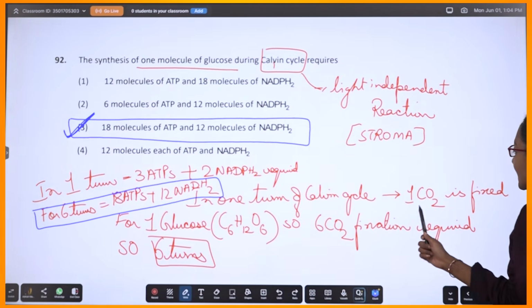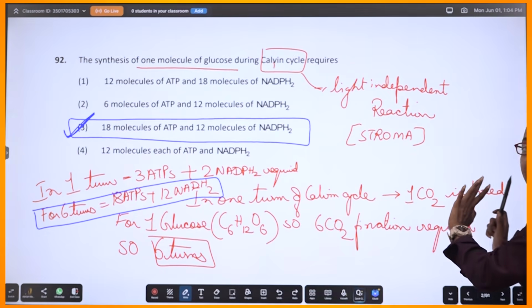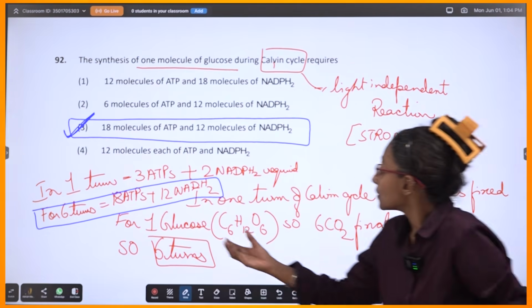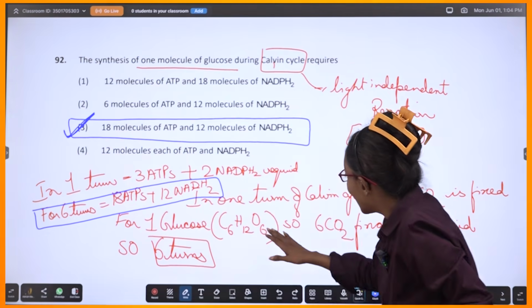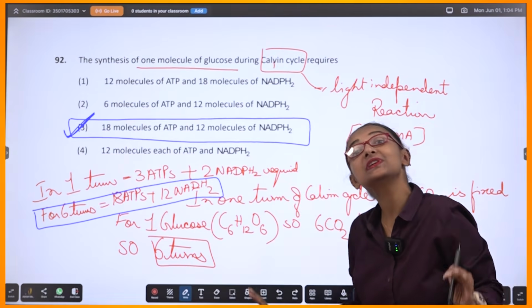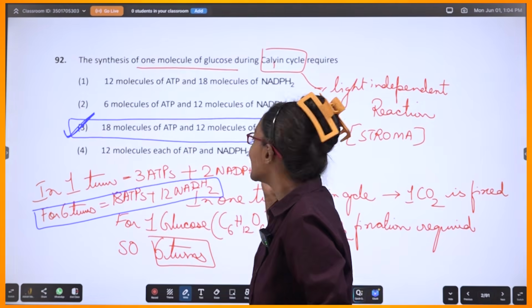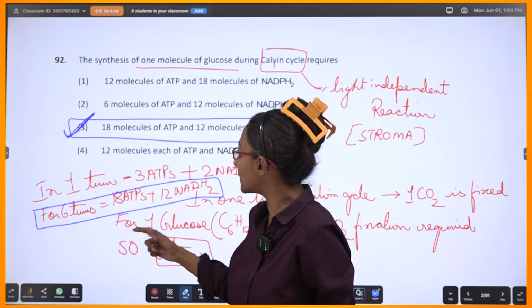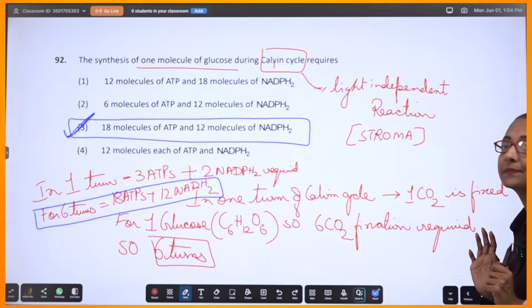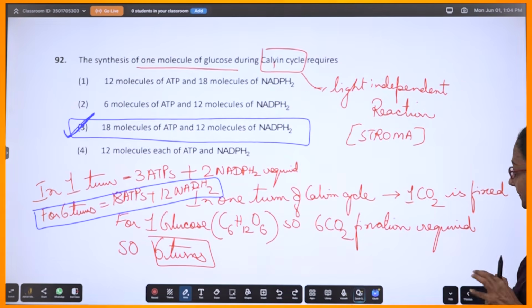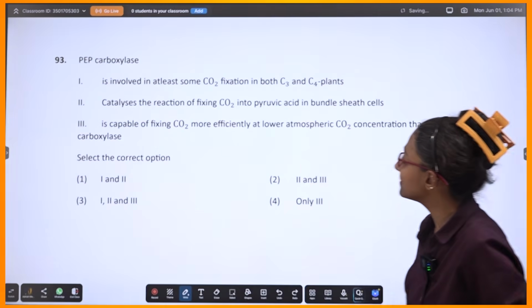So in 1 turn, 1 carbon dioxide can be fixed. 1 glucose has 6 carbon atoms, so you need 6 carbon dioxide, 6 turns. In 1 turn, 3 ATPs and 2 NADPH2 are required. So for 6 turns, how many? Simple. Let me move on.